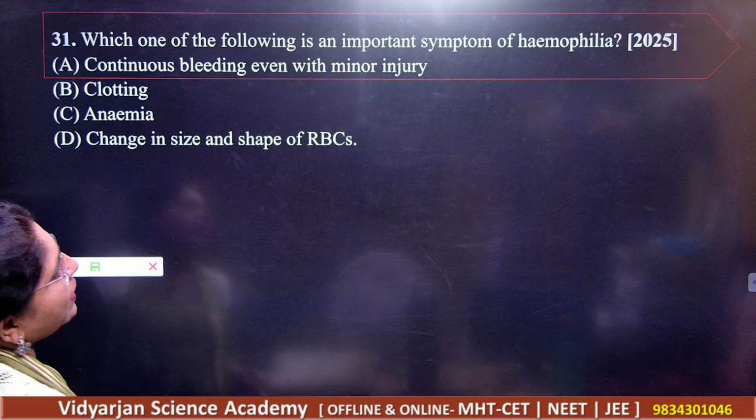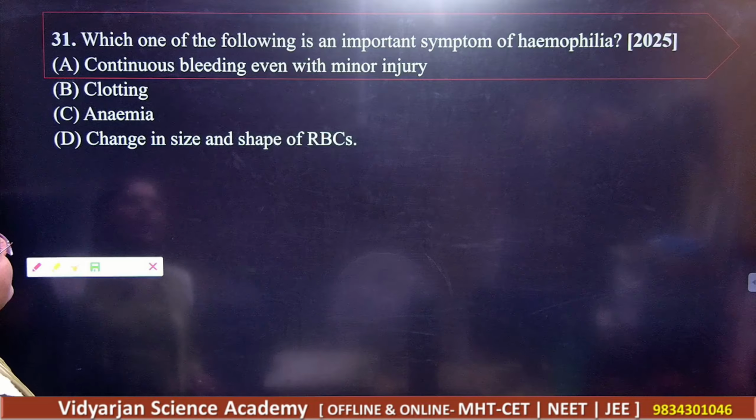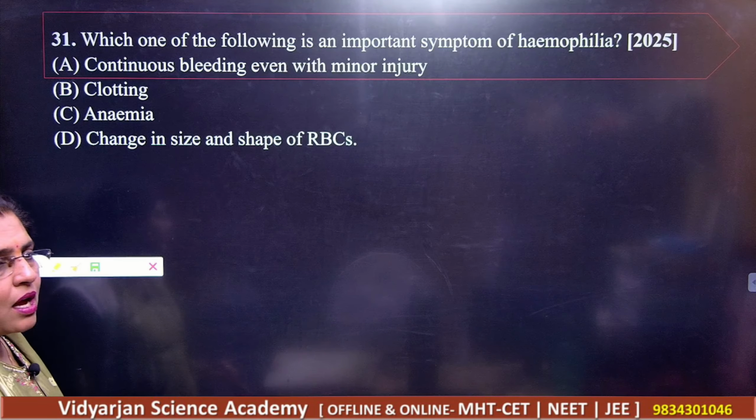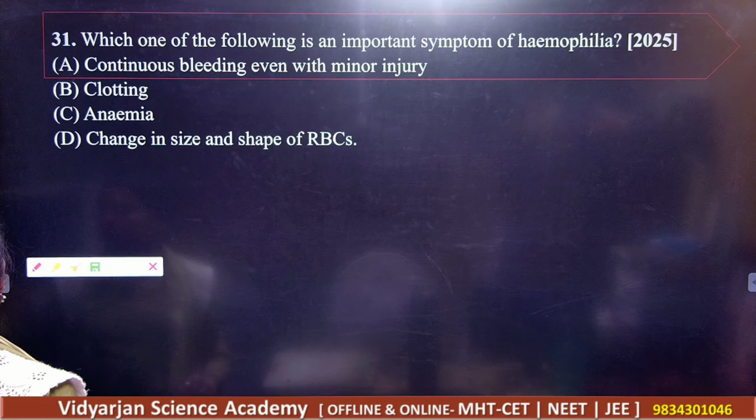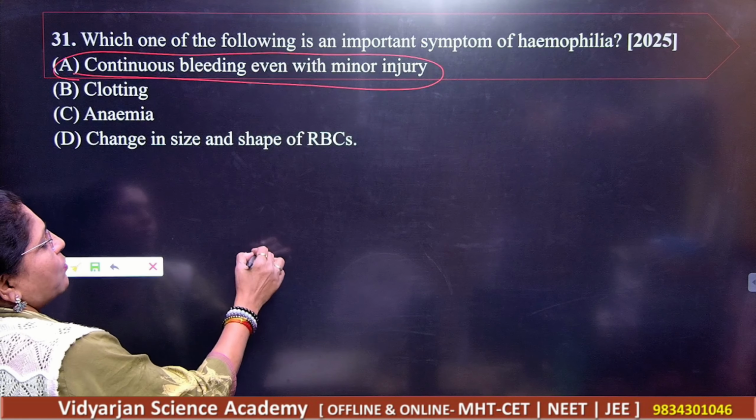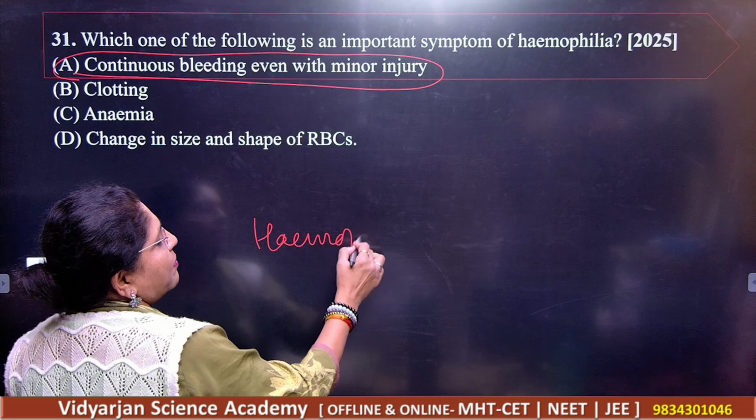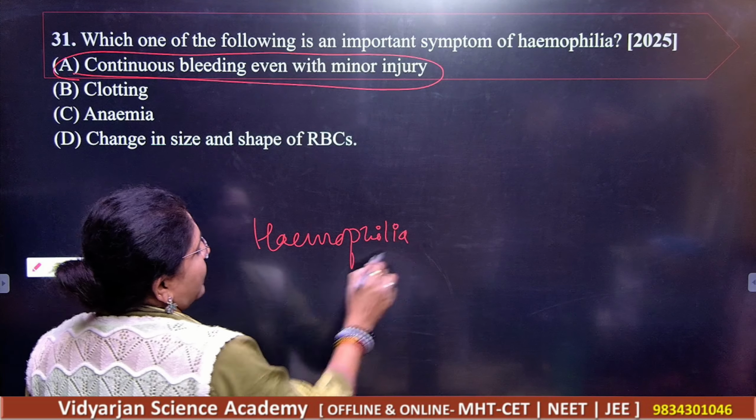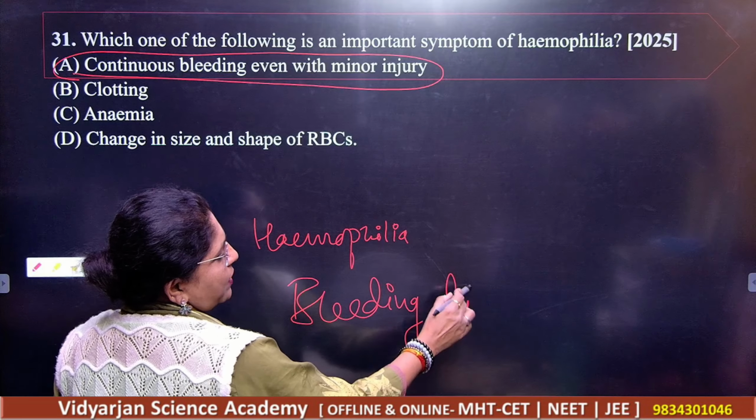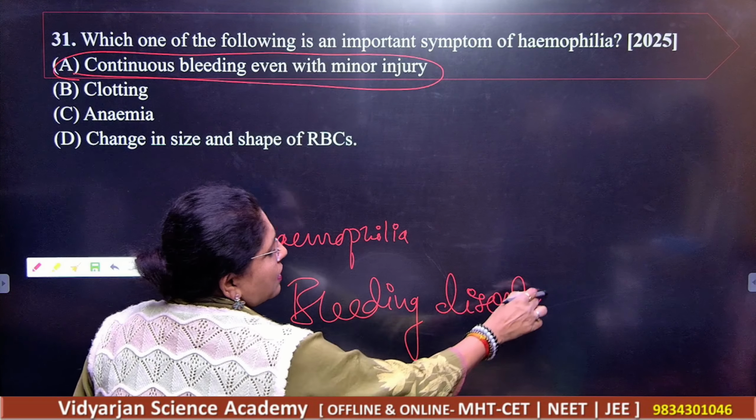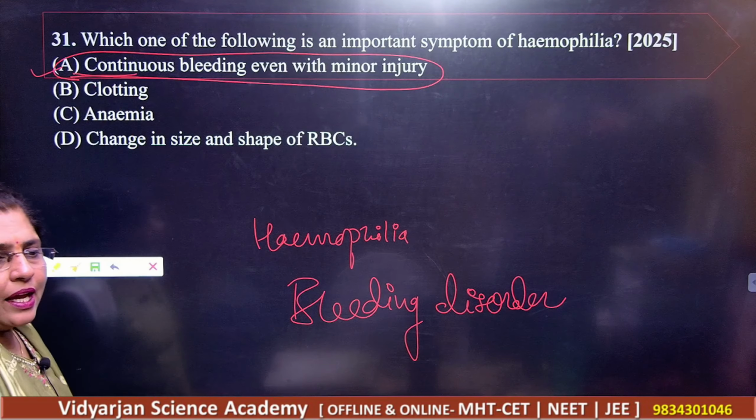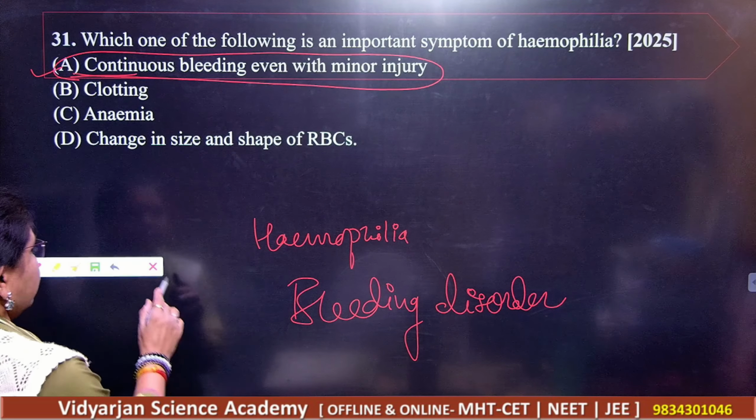Next, which of the following is an important symptom of hemophilia? Continuous bleeding with a minor injury, then clotting, then anemia, and then change in the size and shape of RBCs. Of course, A is the correct answer. Hemophilia is a bleeding disorder. Hemophilia is called a bleeding disorder, right? So remember this. Which is the correct answer here? A is your correct answer. Next.